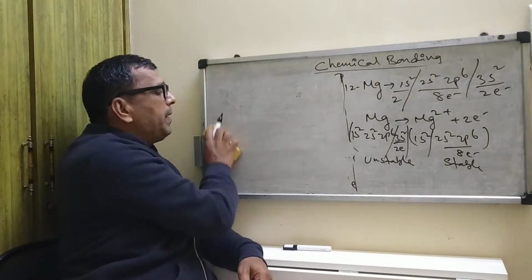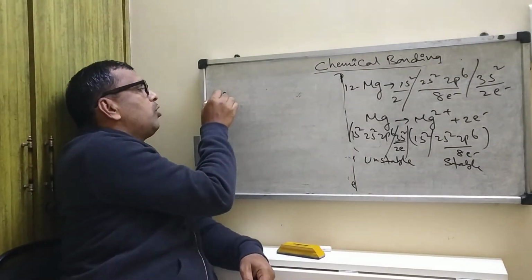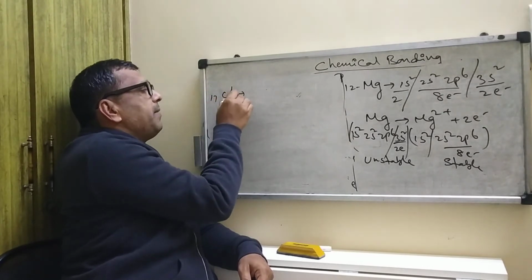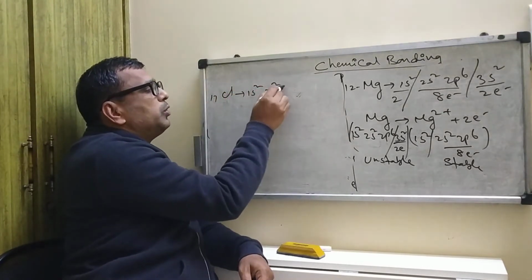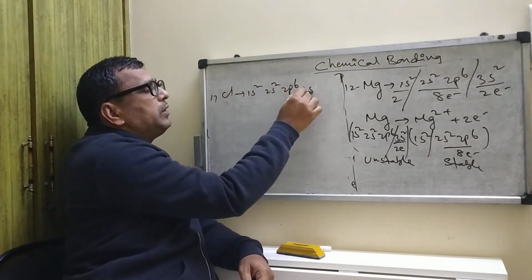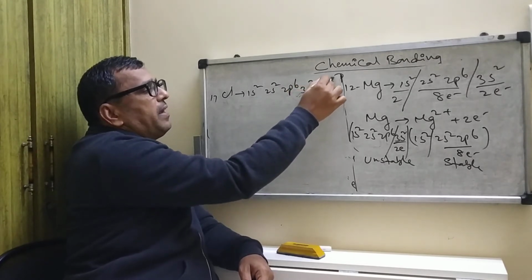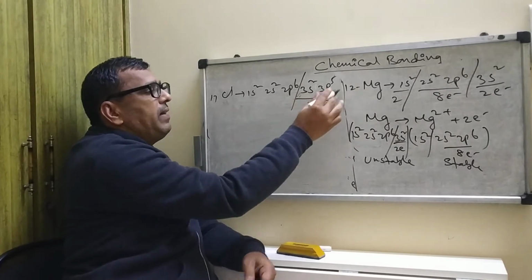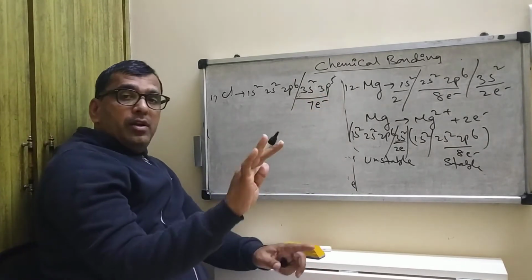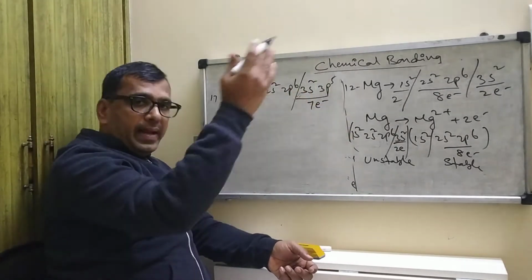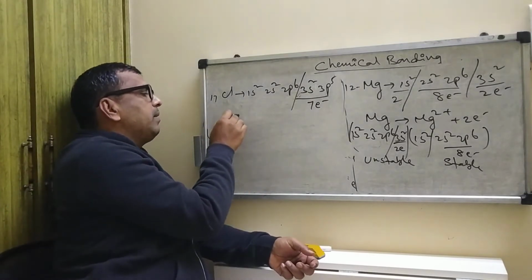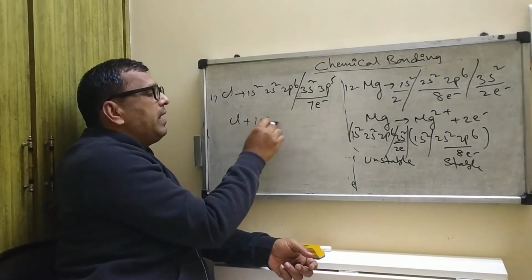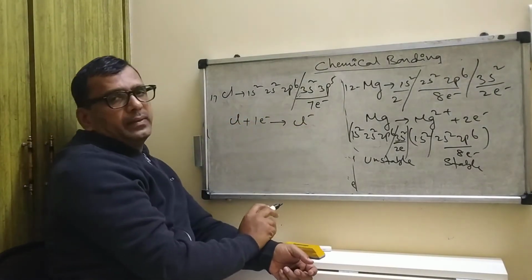Chlorine, how will it become stable? Chlorine's atomic number is 17. 1s2, 2s2, 2p6, 3s2, then 3p5. How many electrons does the valence shell contain? The valence shell contains 7 electrons. Is it stable? No, it is unstable. By gaining 1 electron, it will become stable. So by attracting 1 electron, it becomes Cl minus.